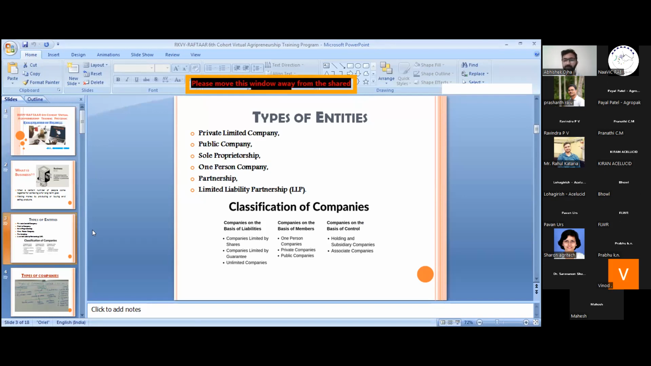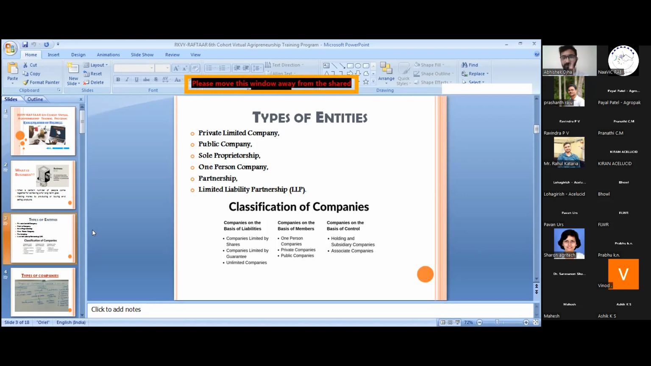There are various other classifications of companies, such as companies on the basis of liabilities. So there will be companies limited by shares, companies limited by guarantee, and unlimited companies. Second is on the basis of members. That will be one person company, public limited companies, private limited companies. The next is on the basis of control. There might be holding company and subsidiary company and associate company.